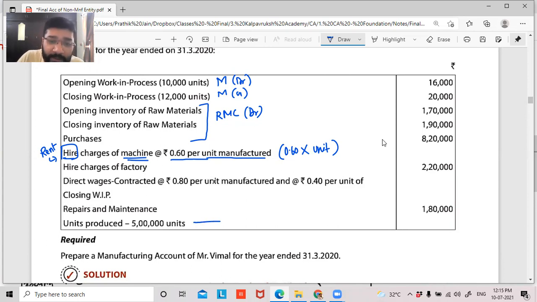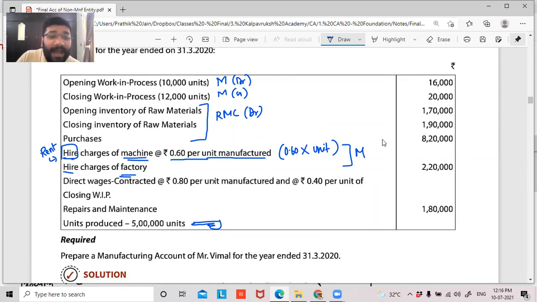And the units produced are given here. So can I say 5 lakh units into 60 paise per unit? If I multiply, I'll get my rent charge for machinery. And they've given hire charges, that is rental for the factory, guys. Can I say these are the 2 things used in connection with manufacturing? So both will go to my manufacturing account, not to my trading and profit and loss account. The rental I'm paying for machinery and for the factory is for production purposes. So it will definitely go to my manufacturing account.